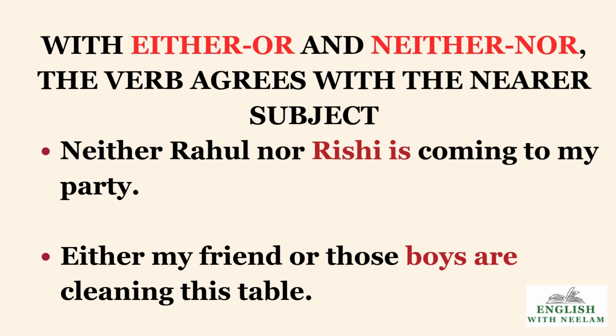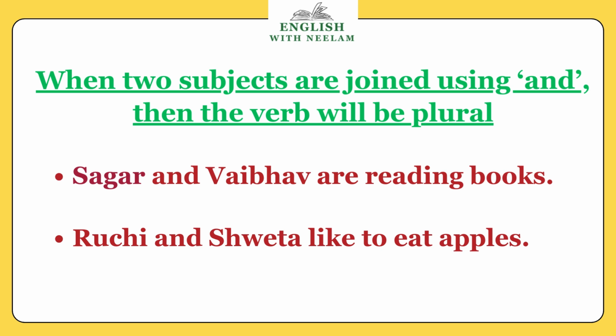Next sentence: either my friend or those boys are cleaning this table. Boys is the plural, so the verb will be plural. Boys are. When two subjects are joined using "and", then the verb will be plural. Sheena and Vidushi are reading books. Aditi and Nirmala like to eat apples.